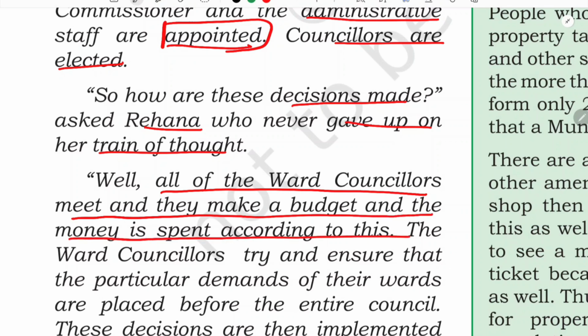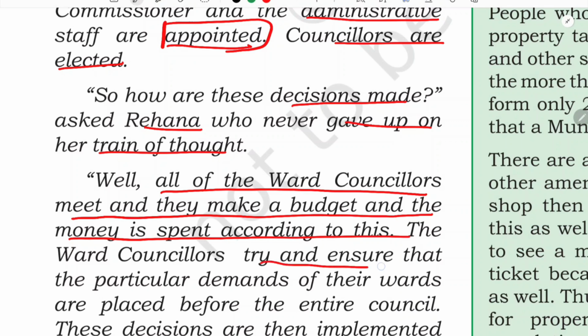So Khala answered, all of them have a meeting and decide about the budget. See, for our country also there is a budget every year, isn't it? So just like that, all these ward councillors also make a budget for their particular area, particular city, and money is spent according to that budget.